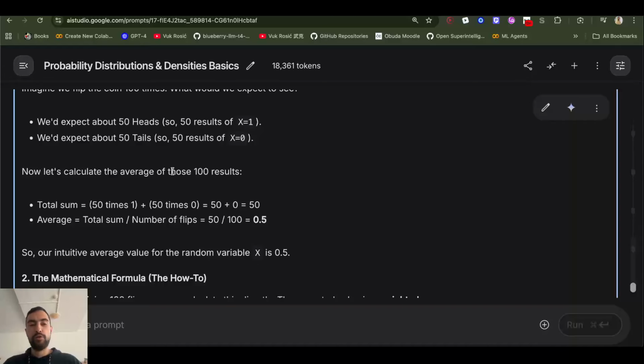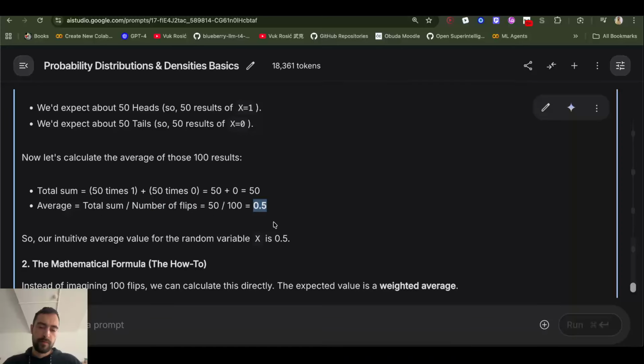To calculate the average value, we just multiply 50 times 1 plus 50 times 0, which is going to be 50 in total. And the average will be divided by the number of total flips, which is 100. So the sum divided by the number of flips is going to be 0.5.